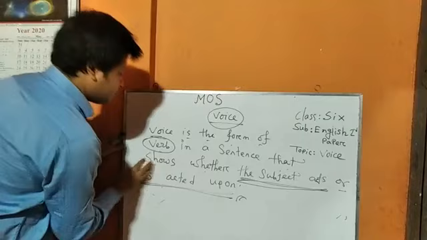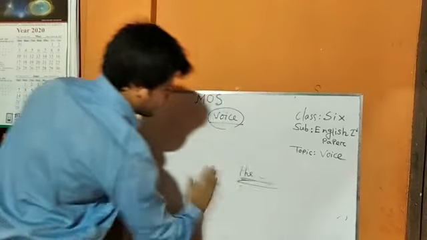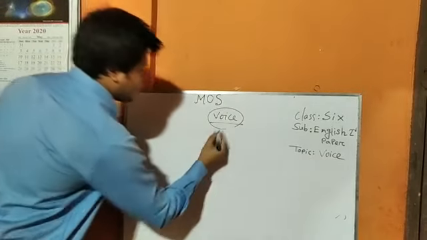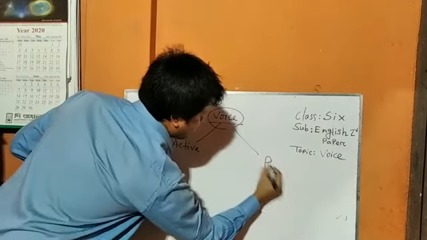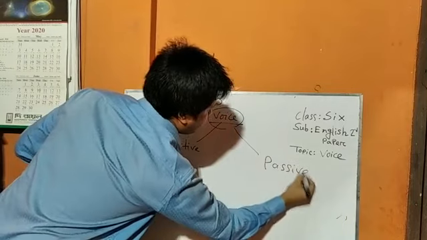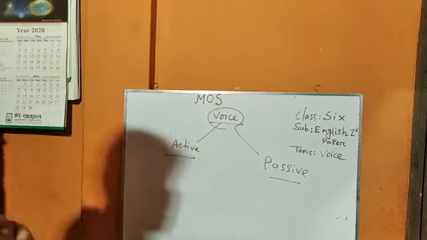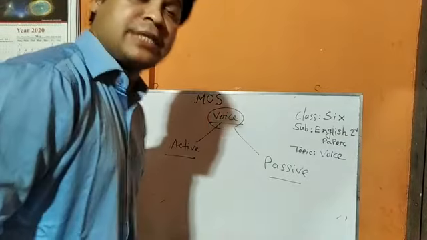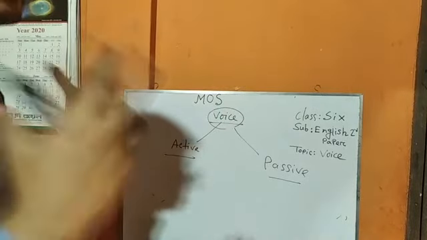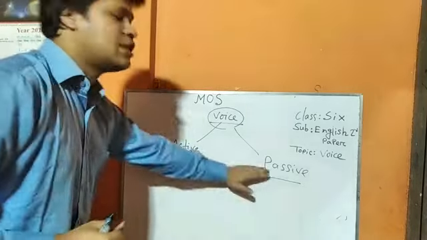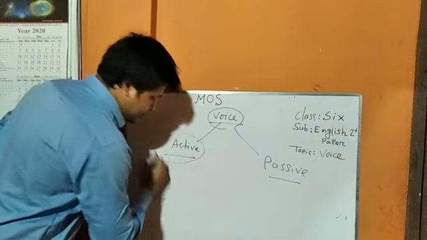Okay, now we are going to the classification of the voice. Active and passive. As we find here, there are two types of voice. One is active and another is passive. What is active and what is passive? You just have a clear concept on these two terms.